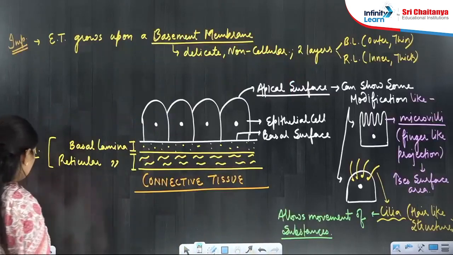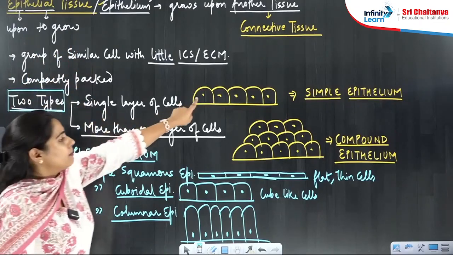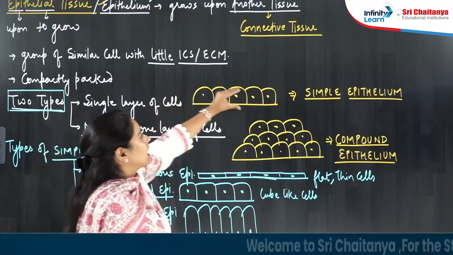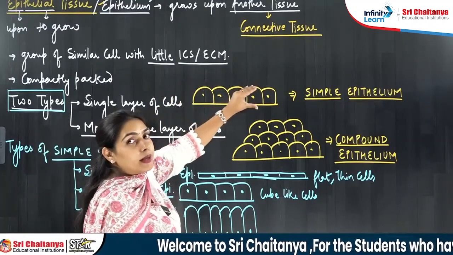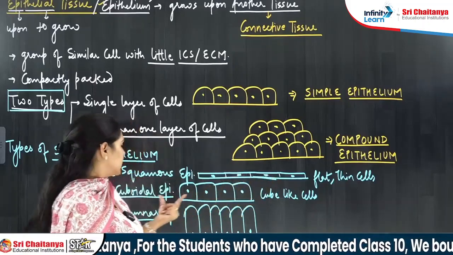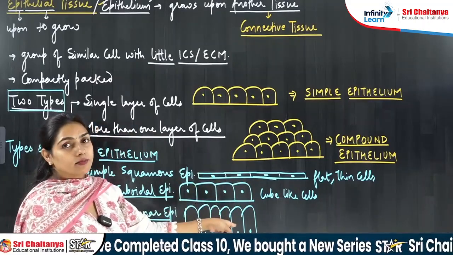I have told you that there are two types of epithelial tissue, simple and compound. Then I have told you the types of simple, single layer of cells. This single layer of cells can be of flat thin cells, can be of cube-like cells, can be of columnar cells, right?